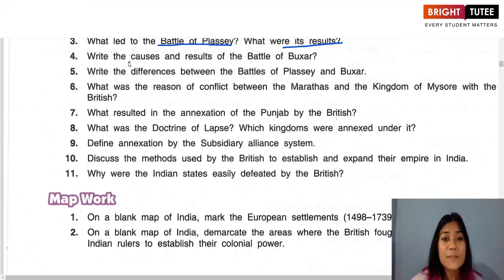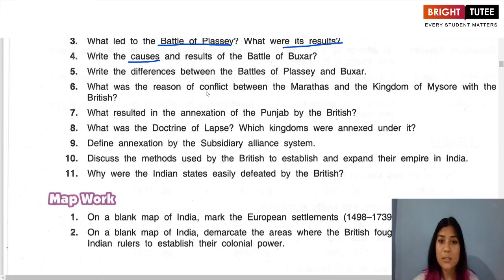Now, when we look at the causes of the Battle of Buxar, similar to the Battle of Plassey, the main cause is also the misuse of the trade privilege which was provided to the English East India Company. Okay, and also the second cause was that the British East India Company were trying to expand their influence and control and interfere in the affairs of the Indian rulers. Okay, so that caused the Battle of Buxar.